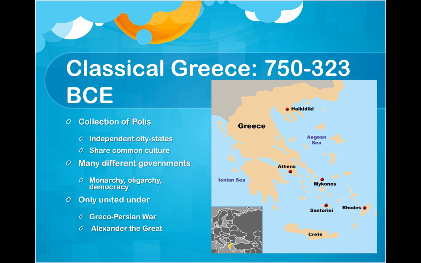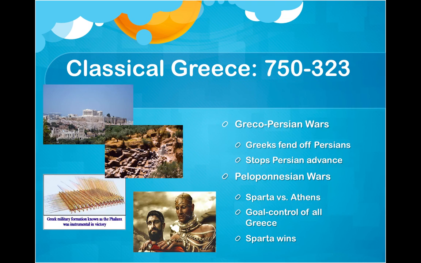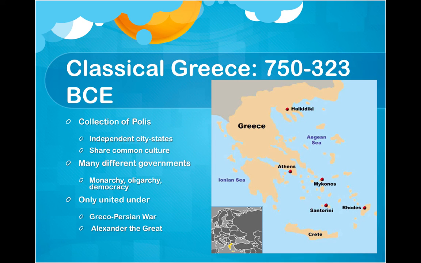In Sparta, we'll see an oligarchy, but also kind of a monarchy where we have two kings. And you have some crazy governments at this time that are different from what we see today as a common government, but they will lay the basis for a lot of the governments that we see in Western culture. And so there are only a couple times when they'll become united, and that is during the Greco-Persian Wars,